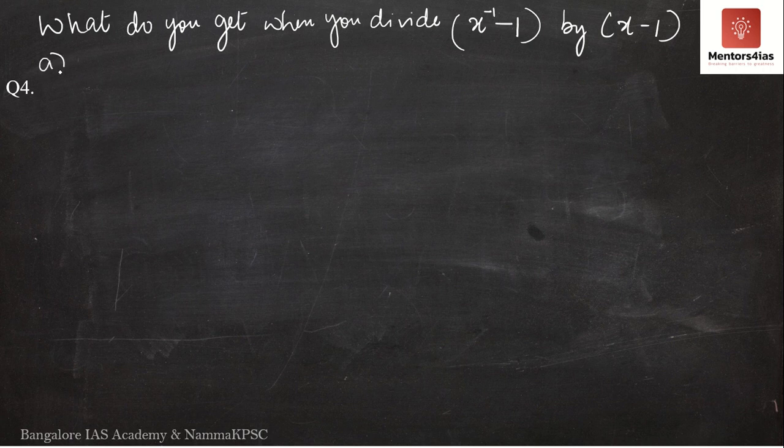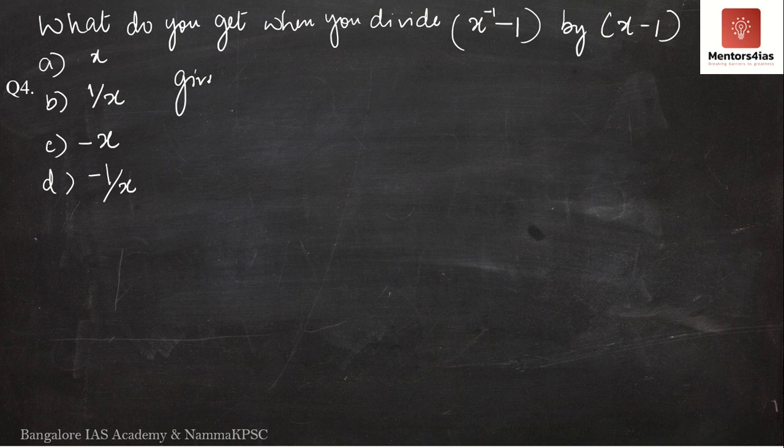So we have options. Option A says x, option B says 1 by x, option C says minus x, option D says minus 1 by x. We now have to determine what do you get when you divide x minus 1 by x minus 1.